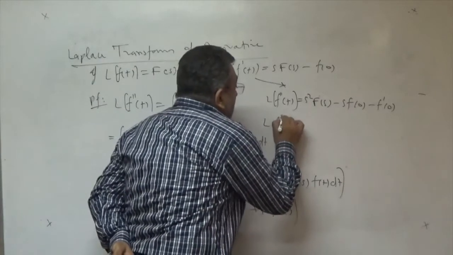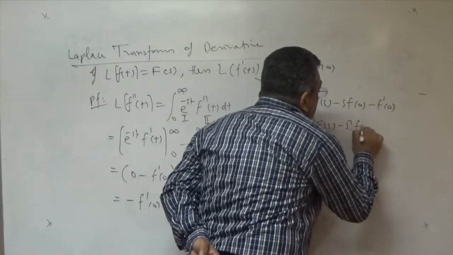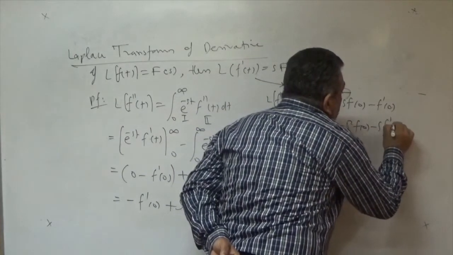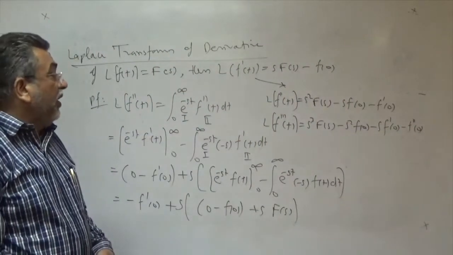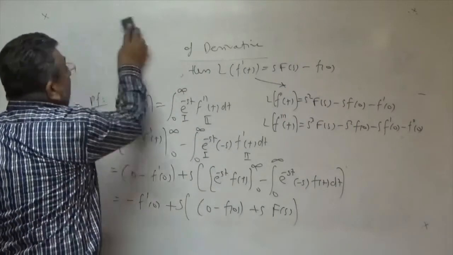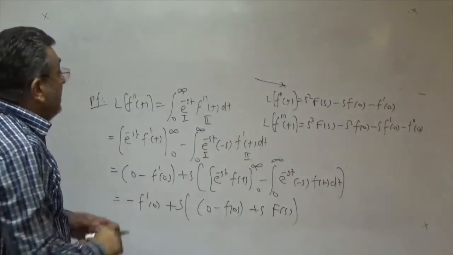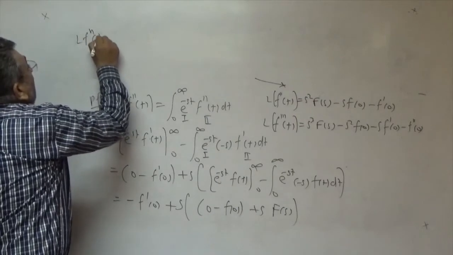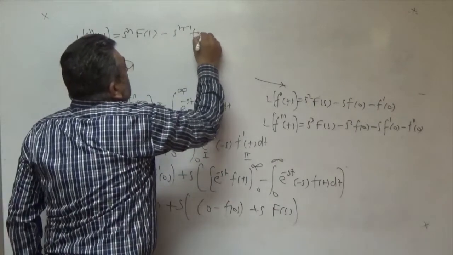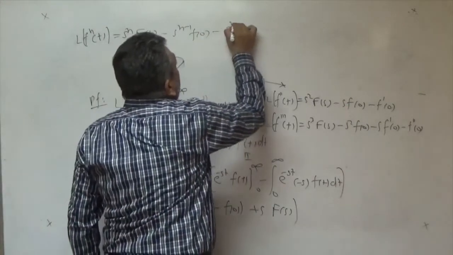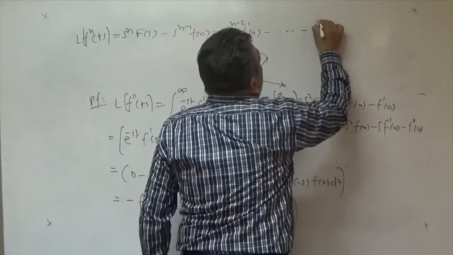Similarly, you can obtain Laplace transform of third derivative. What is it? That is s cube F(s) minus s square f(0) minus s f dash 0 minus f double dash 0. Right? This is the Laplace transform of third derivative. And in similar way, if we generalize this result, then we can obtain the Laplace transform of any derivative. This will be s to power n F(s) minus s to power n minus 1 f(0) minus s to power n minus 2 f dash 0, and so on, finally minus f to power n minus 1 of 0.